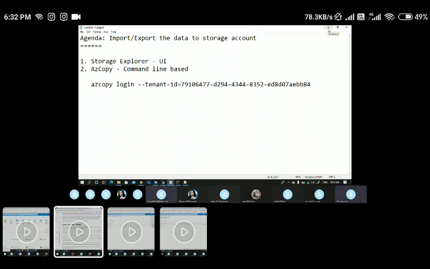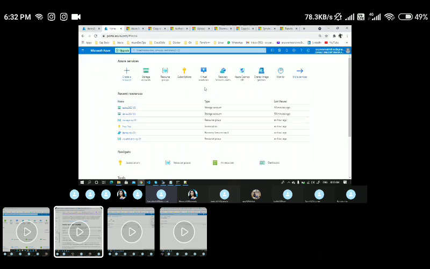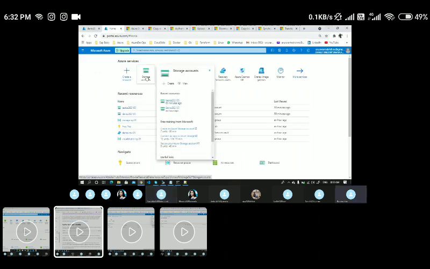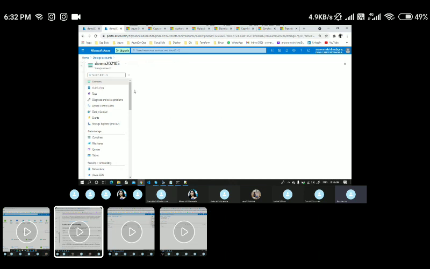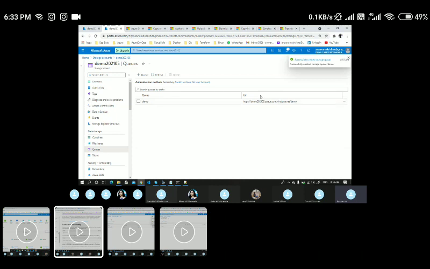So does it work only for blob and file, or does it work for table and queue also? Table and queue we'll be using with different methods. Let's say if I go to the queues here and click create a queue, I'll name it demo. A separate queue endpoint URL will be created.